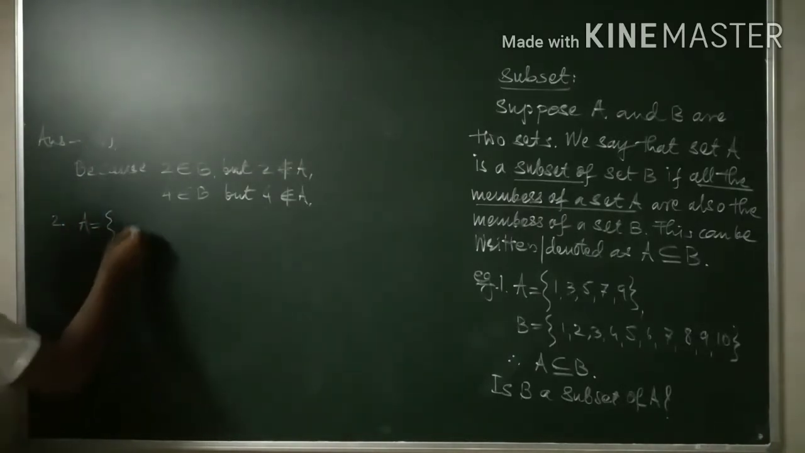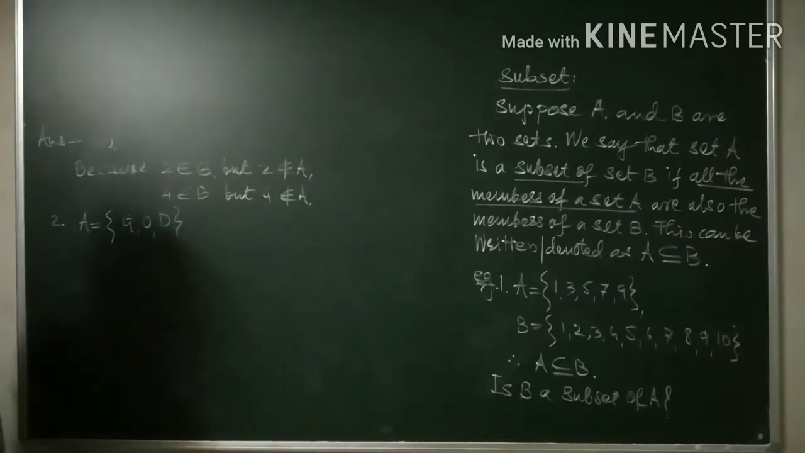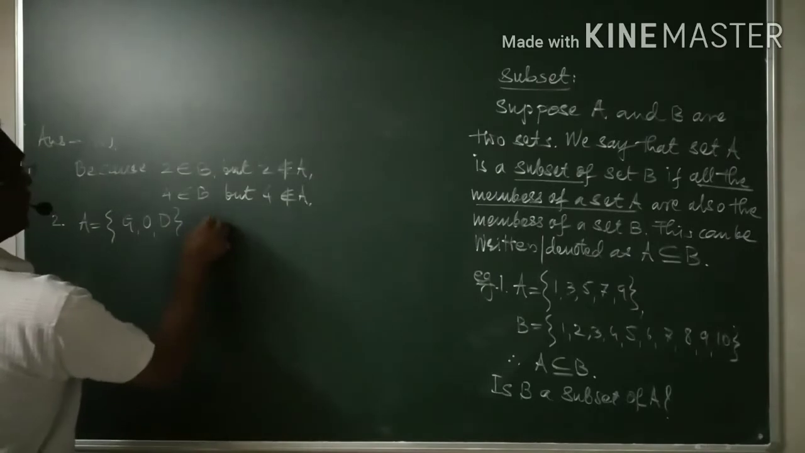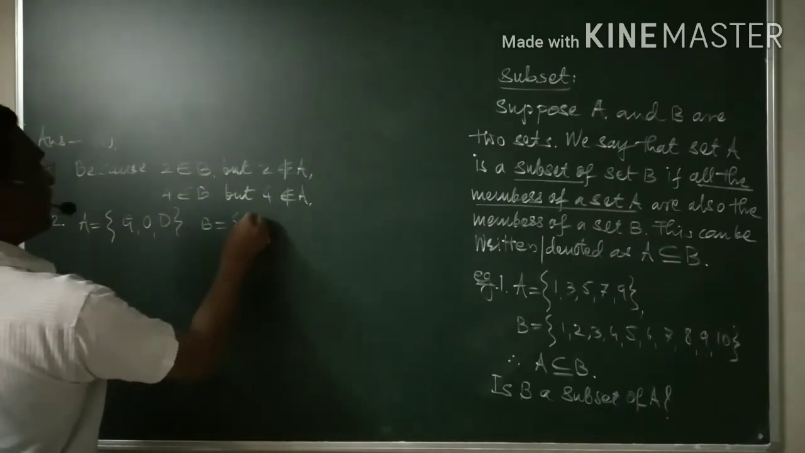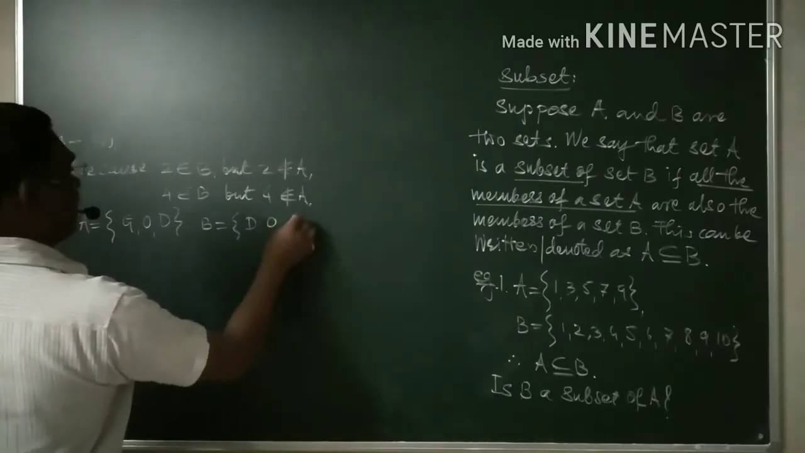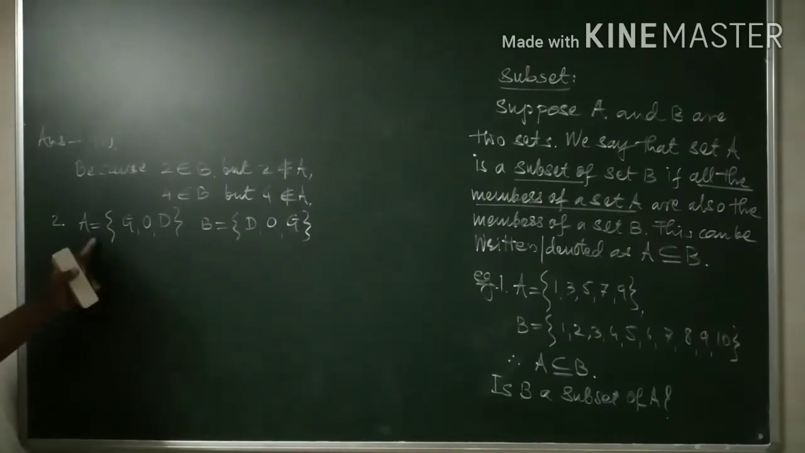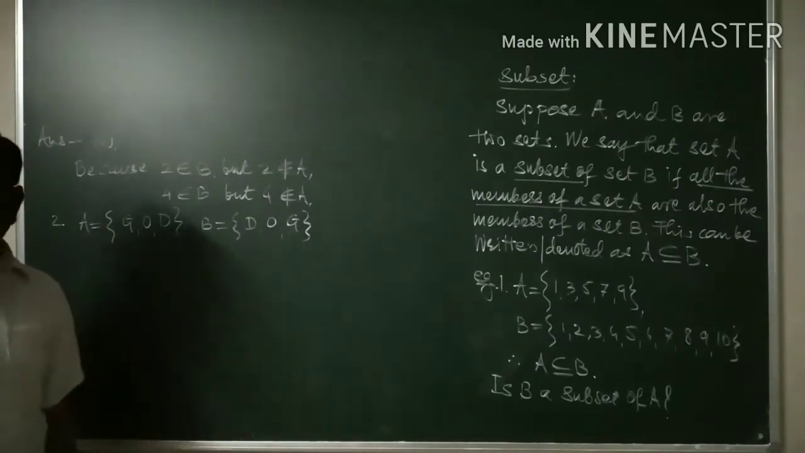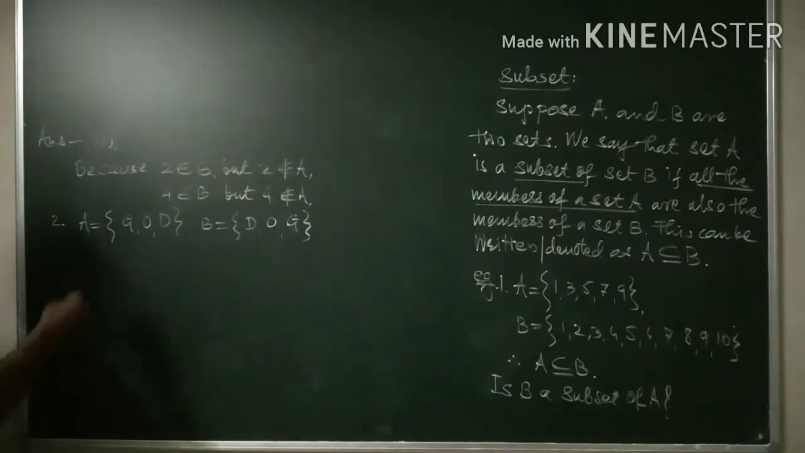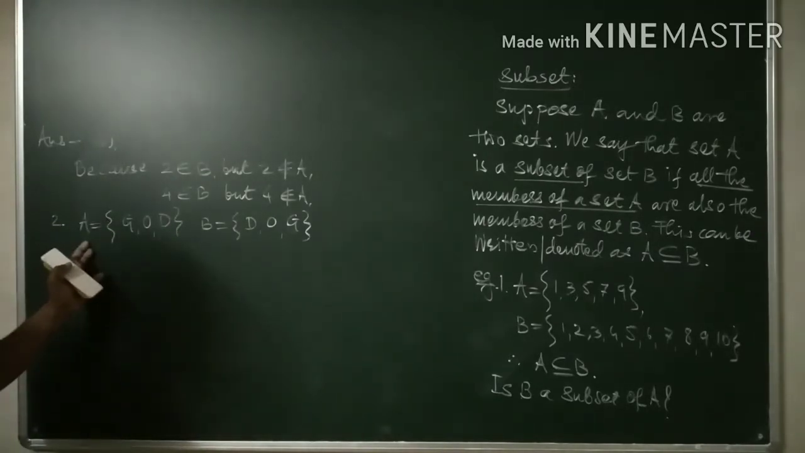Okay, therefore, to go for it, let me write here A is equal to, for example, GOD. Okay, this is one set, and another set, say B is D, O, and Z. Okay, this is another set, right? This is a set of alphabets. This is also a set of alphabets.